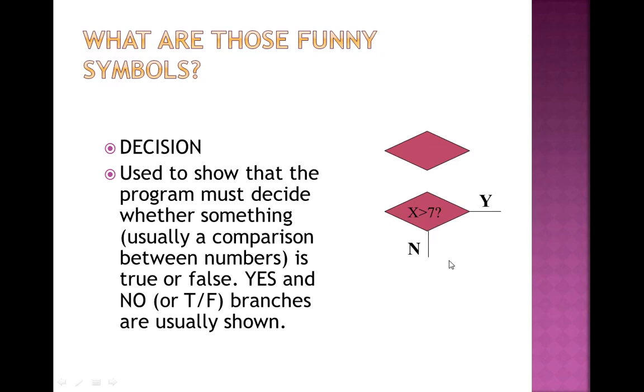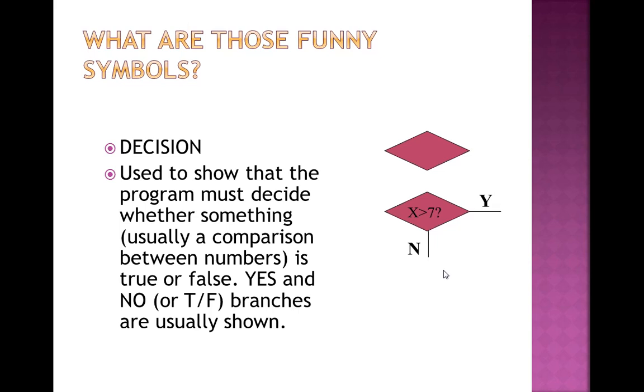if this is correct, then print another value by using the rectangle. If it is wrong, then print another value with the help of a rectangle, because rectangles are used for showing the output. So I am using a rectangle for displaying the output. I am repeating again, this is the decision box that is used for deciding whether a program performs the intended task or not. So the decision is denoted by a diamond box. This is known as a diamond box or decision box.